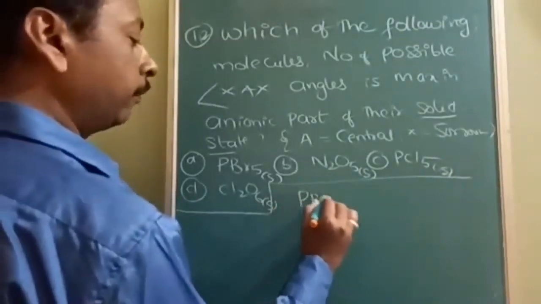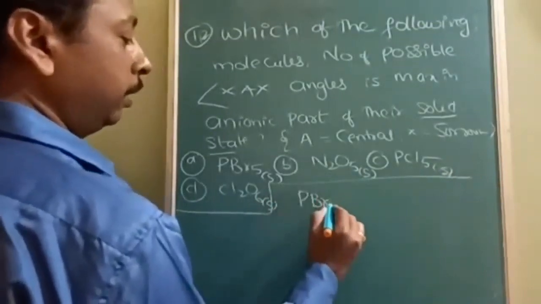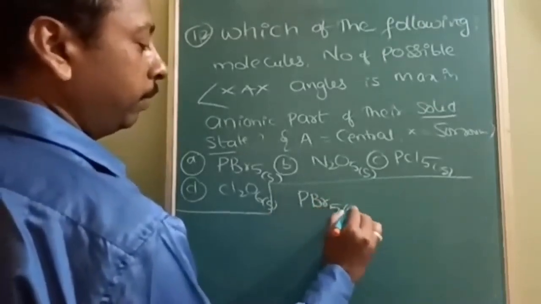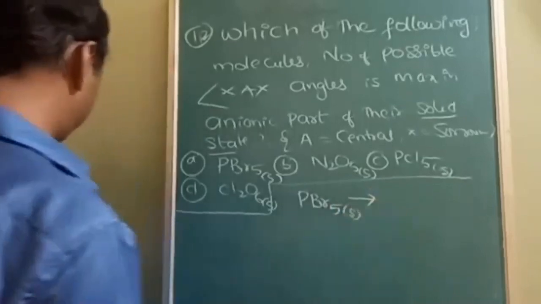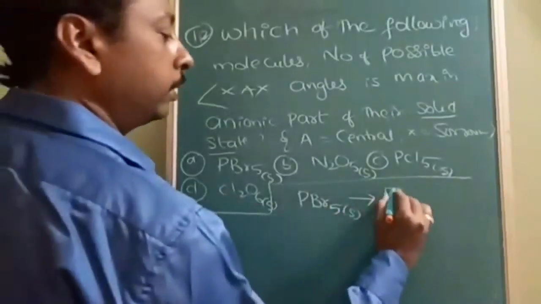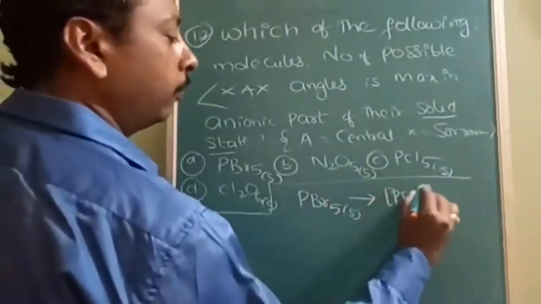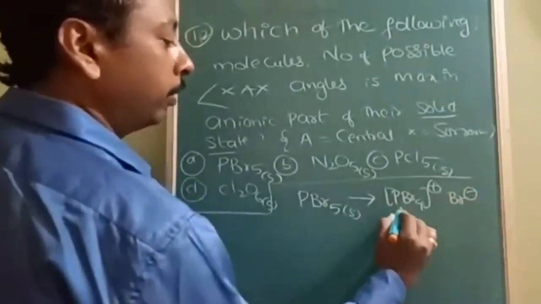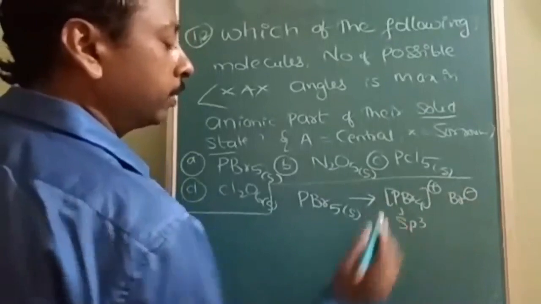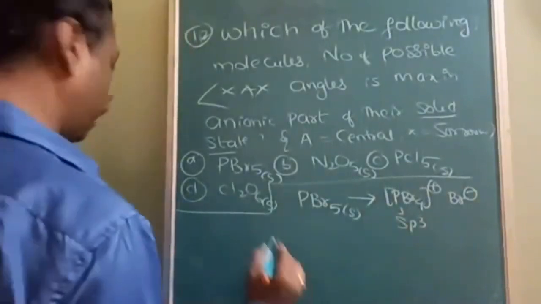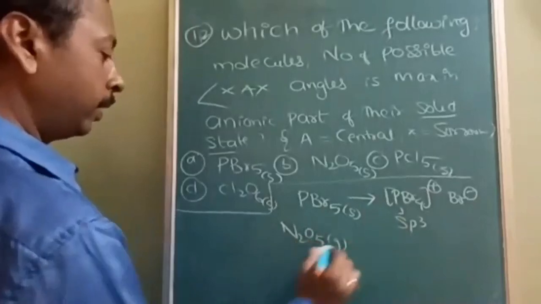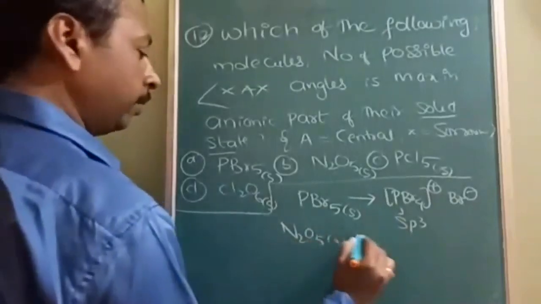Normally PBr5, if it is in gaseous state, will be trigonal bipyramidal. But PBr5 in solid state exists as PBr4 positive and Br negative. So here the hybridization will be sp3. And N2O5: in vapor state it is something else, in gaseous state it is something else.